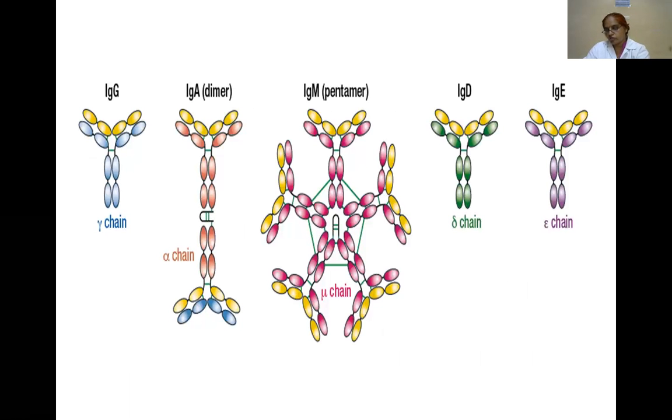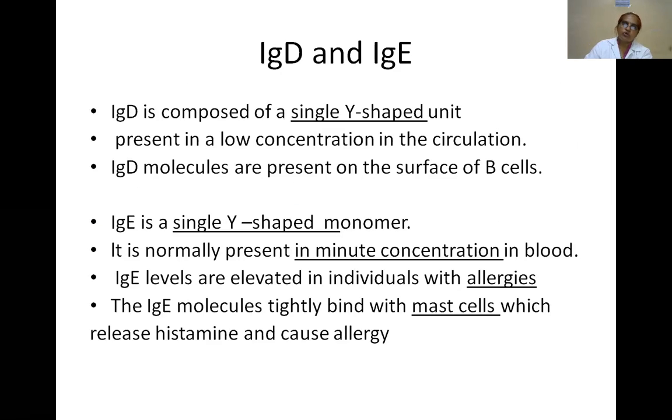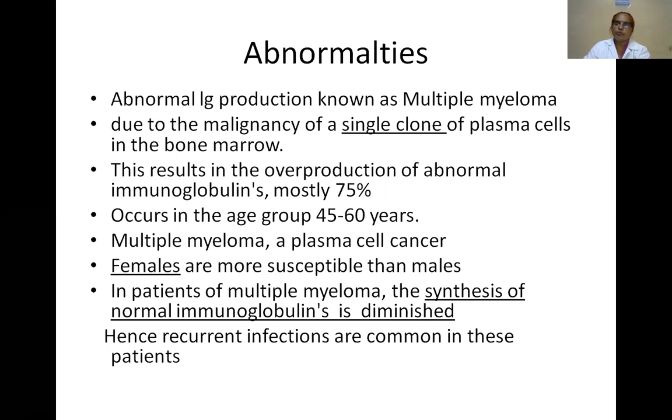The abnormalities of the immunoglobulins: multiple myeloma. In multiple myeloma, there is abnormal overproduction of abnormal immunoglobulins, about 75%. This mainly occurs between the ages of 45 to 60 years. Multiple myeloma is a single cell plasma cancer. Males are more susceptible than females. In multiple myeloma, the synthesis of normal immunoglobulins is diminished.